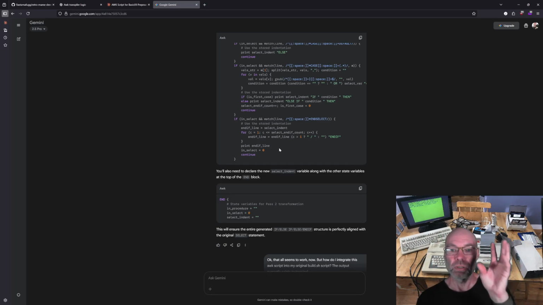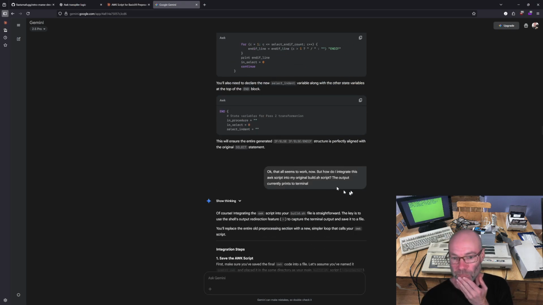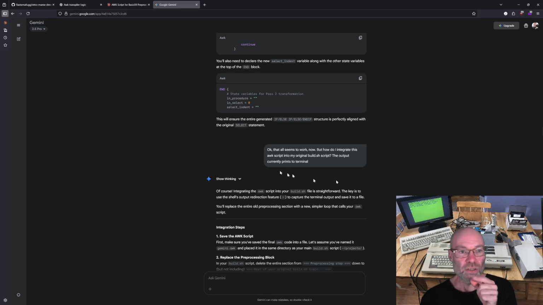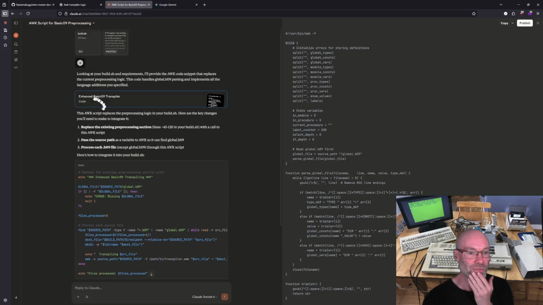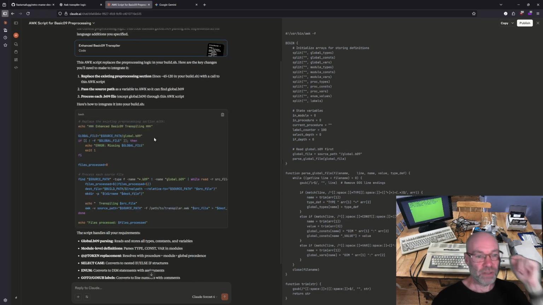I just took the code, copied and replaced it, and reran it, and it did work. The one thing that it didn't do, that Claude did, was give you the full awk script, and then say it replaces the preprocessing logic, because the original preprocessing logic was in the build.sh file, and this new one gets put into a separate awk file. It gave me instructions on how to replace my existing build script's transpiling source with the code that will call this new awk file. And this is correct. This part is correct, but like I said, the actual awk script is really, really wrong.